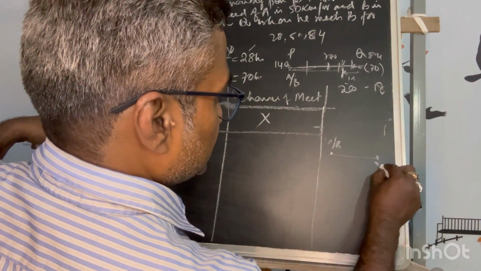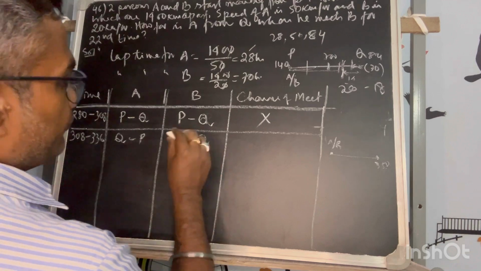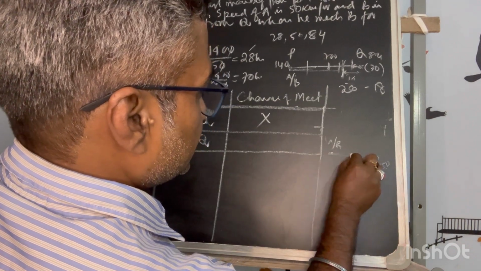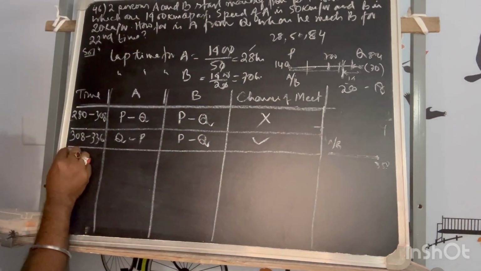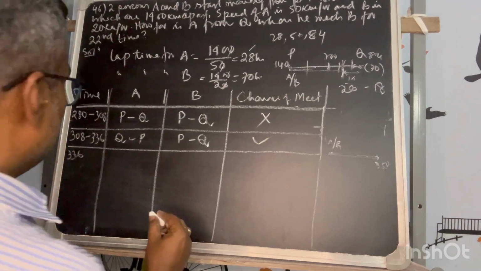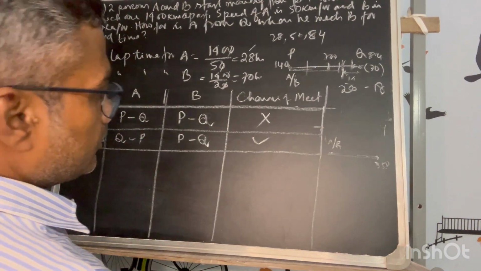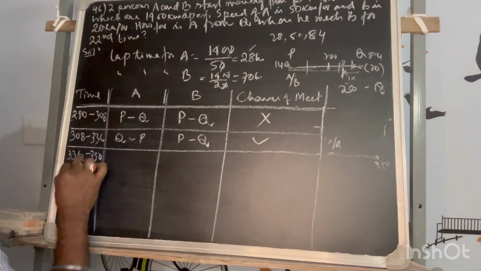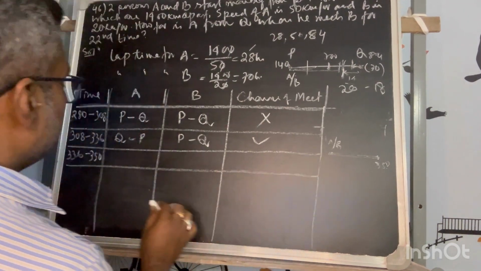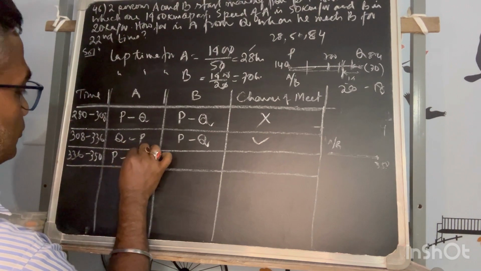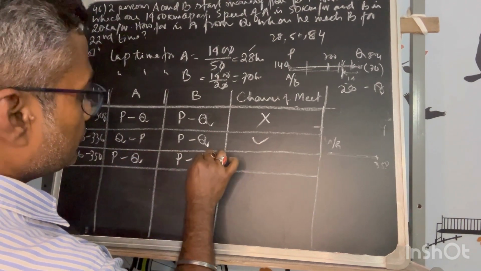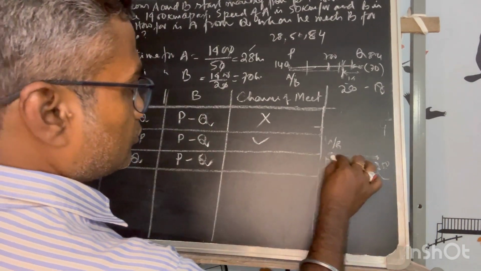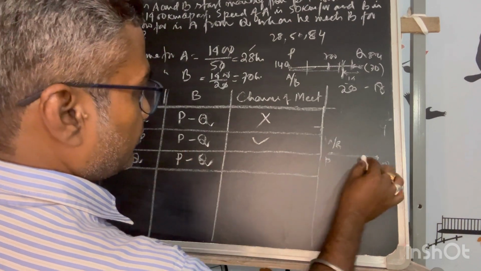So 70 hours, that means 350 is the destination time. P to Q. So in that case, A has moved there, coming back, he is still there. Meet at 336. If I add 28, it will cross 350. So I have to break it: 336 to 350, he will move from P to Q. He is still moving P to Q. So that means A is moving, this is P, this is Q. A is moving P to Q, in this direction.